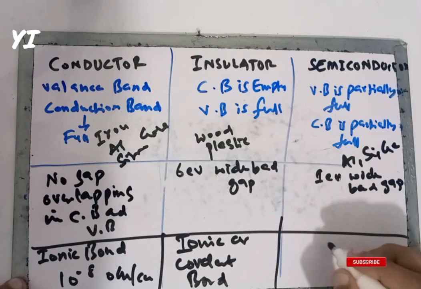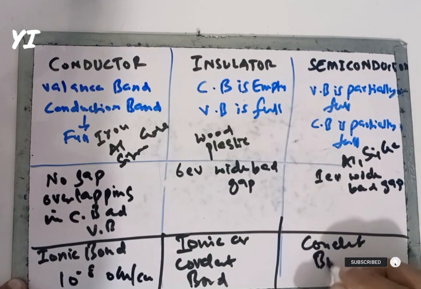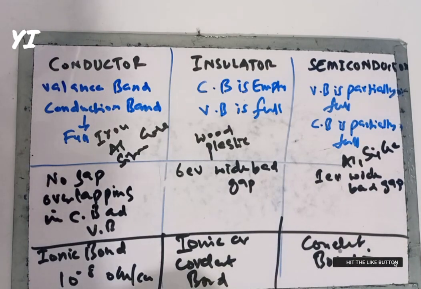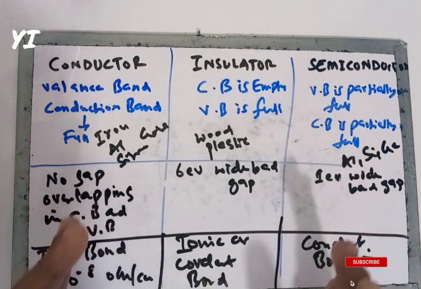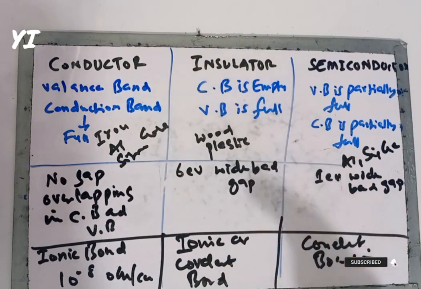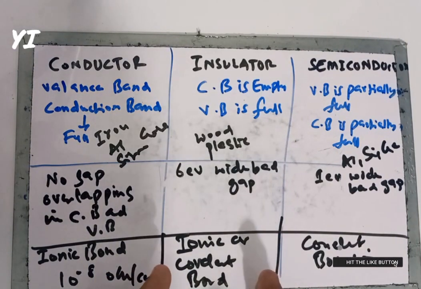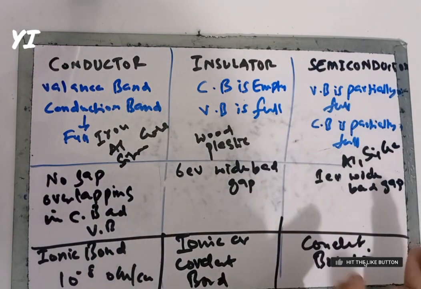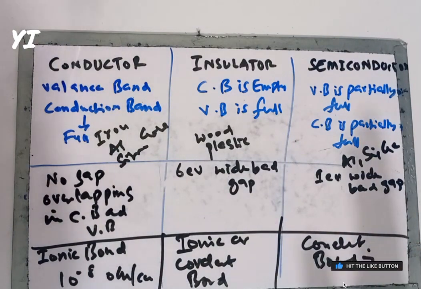In semiconductors there happens only covalent bonding. In covalent bonding there is not a complete transfer of electrons, but there is a mutual sharing of electrons, and in ionic there is a complete transfer of electrons. So in a conductor there is ionic bonding, in an insulator there is ionic or covalent bonding, and in a semiconductor there is only covalent bonding.